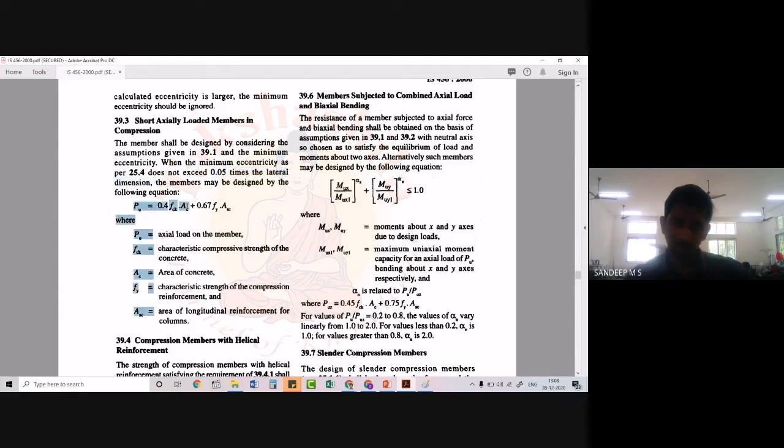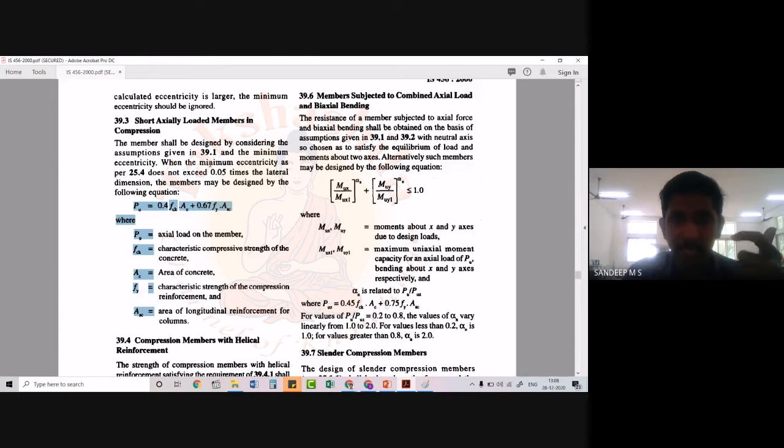So we cannot always use this equation. If we have an axially loaded column, how can we ensure that it is axially loaded? As we have already mentioned, we will be providing a 5% allowance for considering a column to be axially loaded. So that is what is mentioned here.